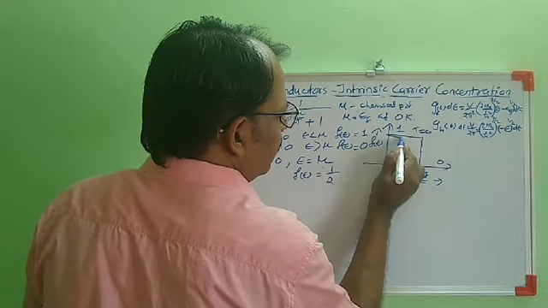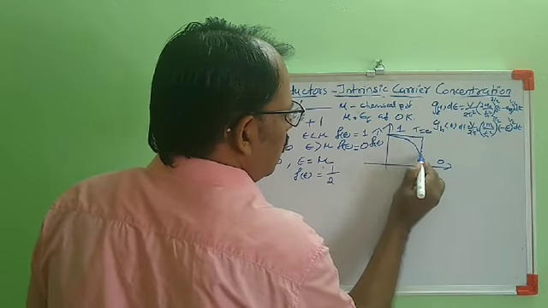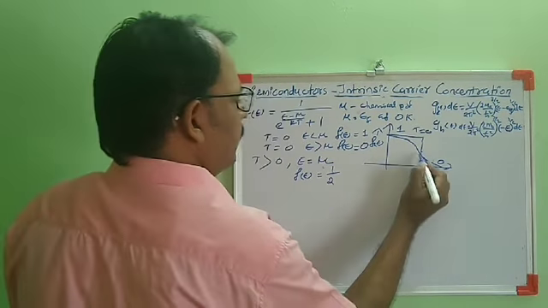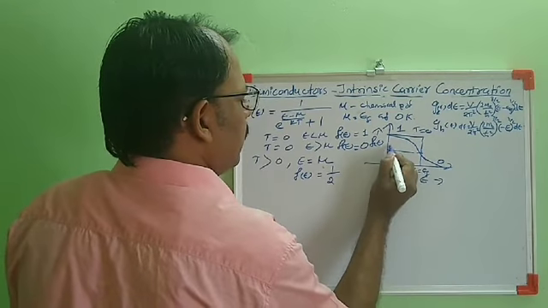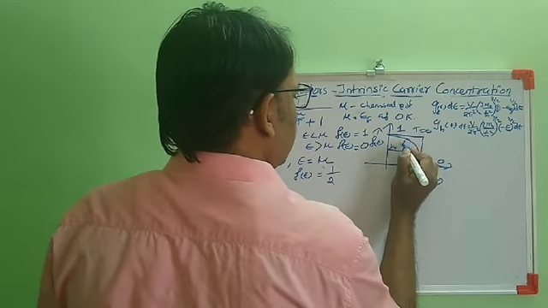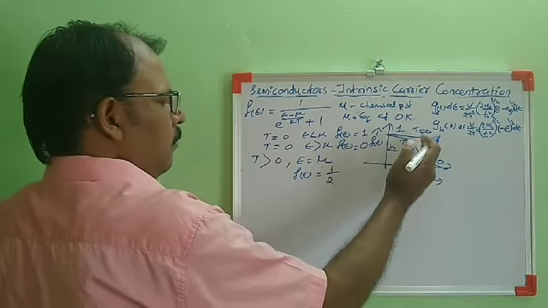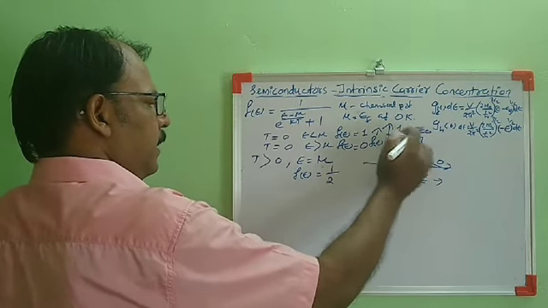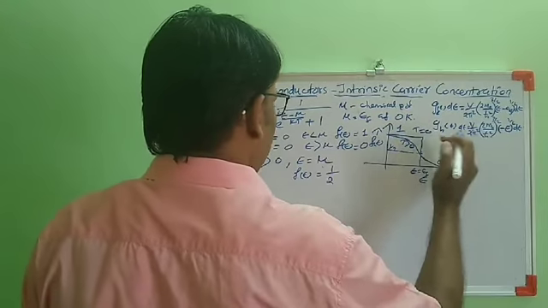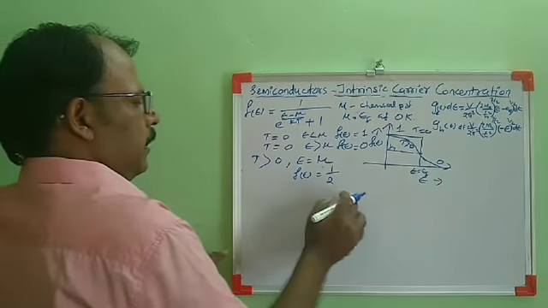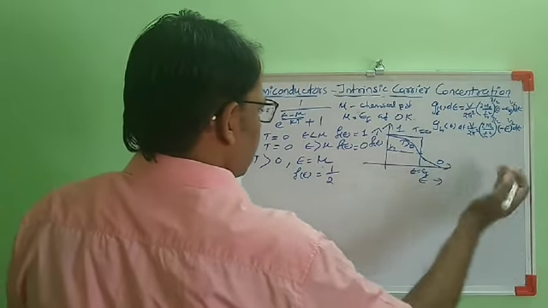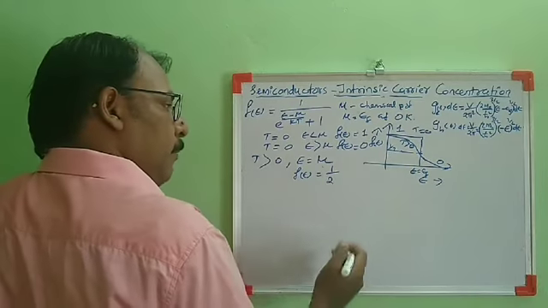So the variation is like this. This occupancy is nearly 1 by 2. This is for T greater than 0. For T greater than 0, some levels below EF will be vacant and some levels above EF will be occupied. By absorbing thermal energy, electrons can occupy the states above the Fermi level.